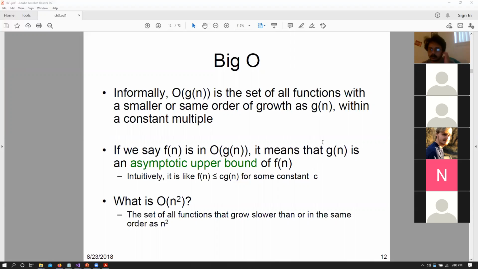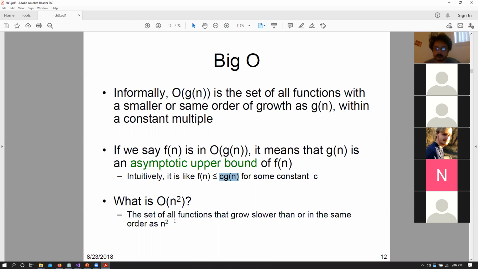Okay. So in general, we have our algorithm that has the complexity of f of n. Let's say that it grows with f of n, and we say that it is within big O of g of n, where g of n is the equation that we are bounding our algorithm by. g of n would be the asymptotic upper bound of our function f of n. It is essentially saying that our function f of n will always grow slower than our function g of n times some constant c. Right, so c times g of n will always be higher than f of n.